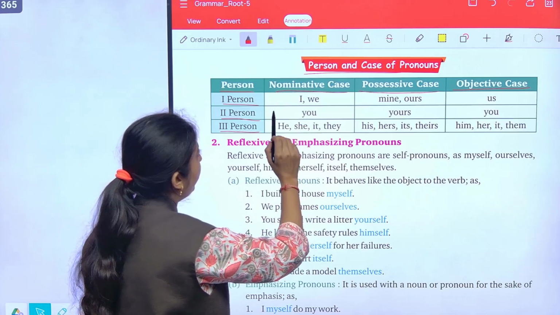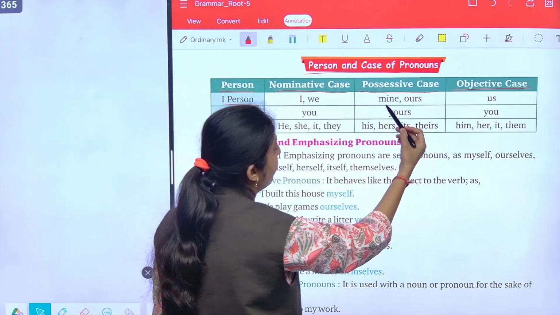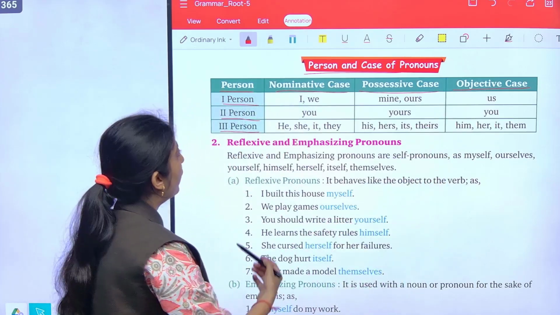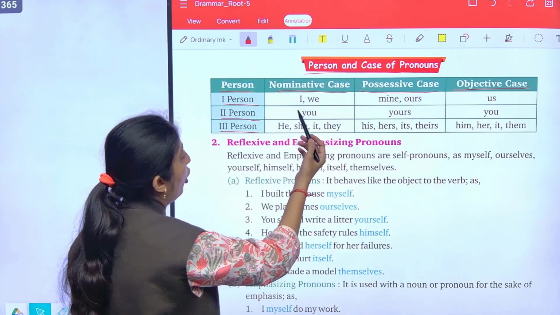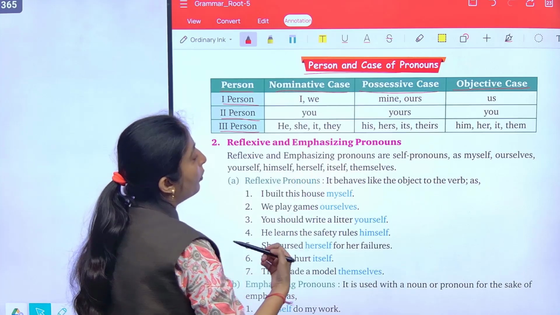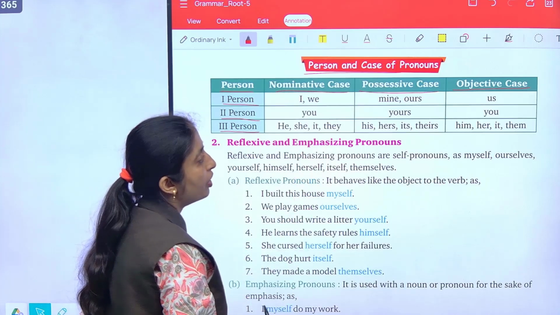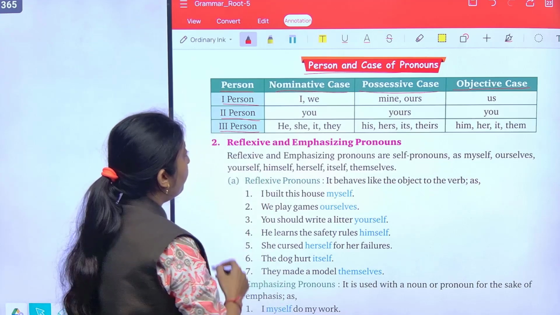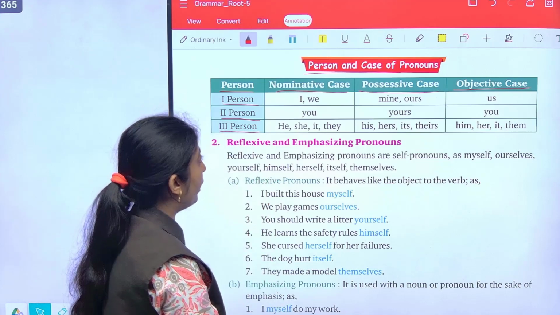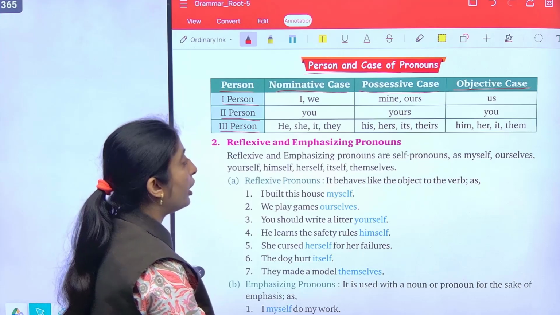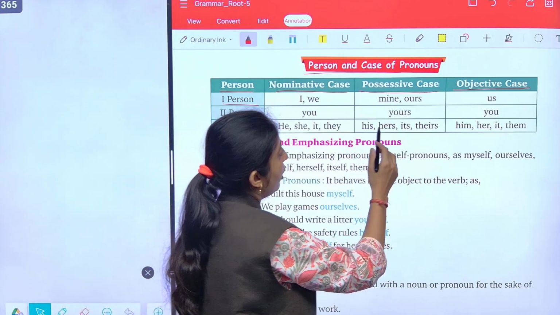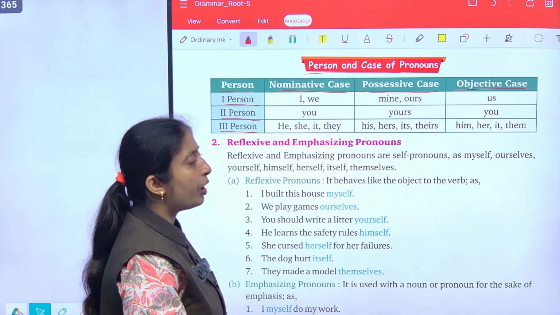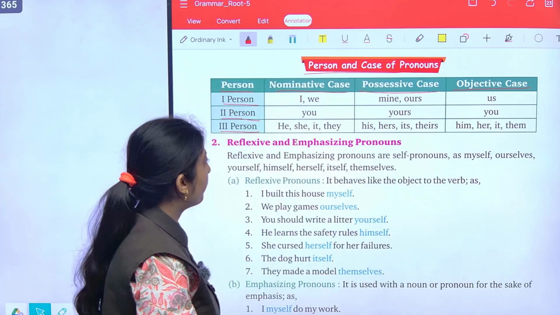In nominative case, in possessive case mine, ours, and in objective case us. Next, second person, nominative case you, possessive case yours, and objective case you. Third person, he, she, it, they, in nominative case. In possessive case, his, hers, its, theirs, and in objective case, him, her, it, them.